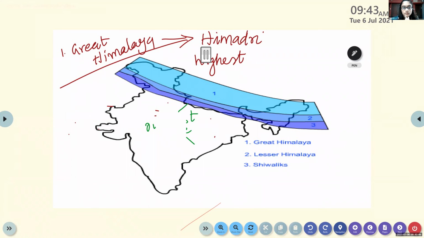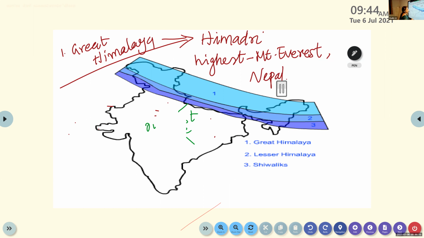Okay. So the highest mountain is Mount Everest. Where is it located? In the northernmost range. It is located in Nepal, our neighboring country. So the highest mountain in the world is Mount Everest, and it is located in Nepal. Then which is the highest mountain in India?